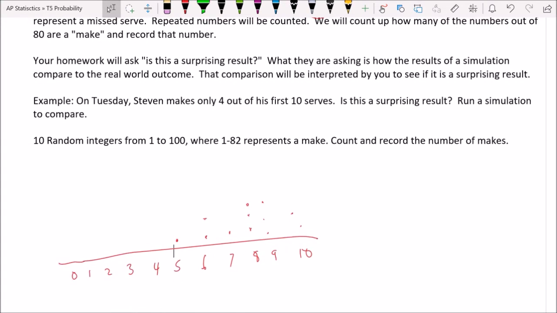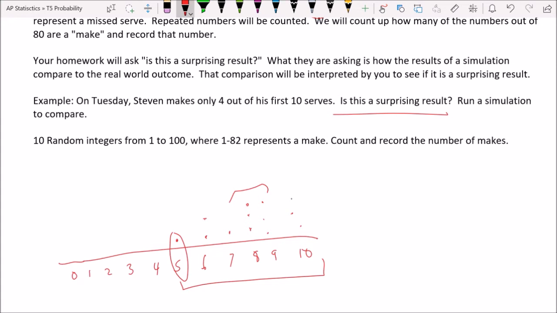So they ask us, is this a surprising result? If this is your graph, you would say, well, in our simulation, the lowest number he made was 5. And so based on this, he made from 5 to 10, and honestly, most of them were 8s and 9s.